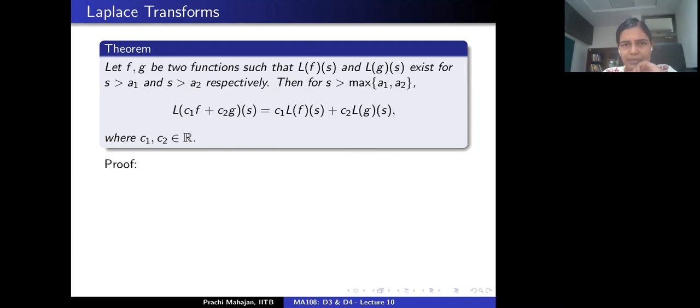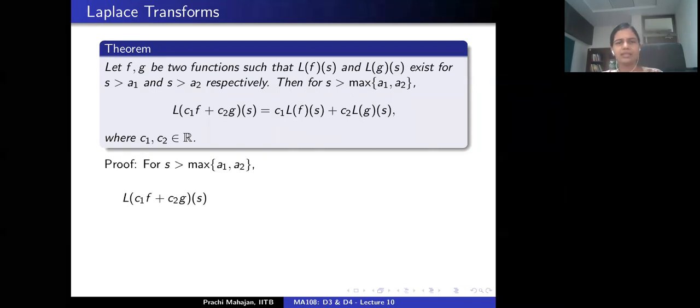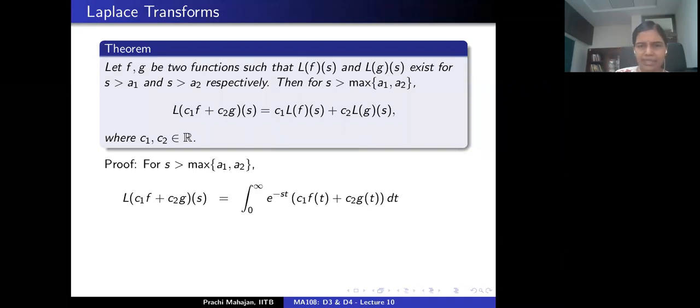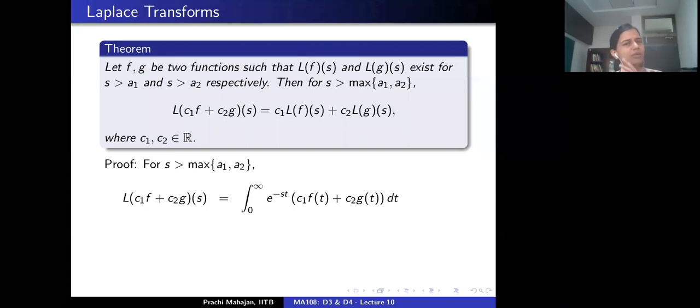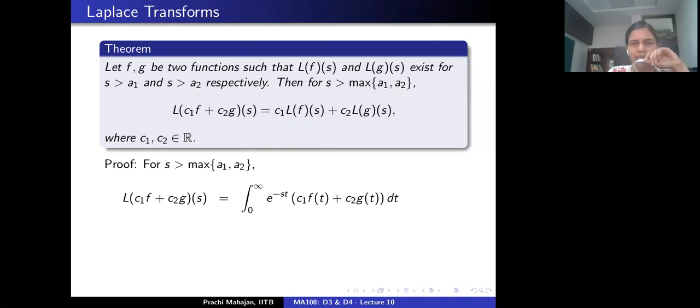Okay, so let's quickly see the proof. Let's fix s bigger than the maximum of a1 and a2. Then by definition, to consider the Laplace transform of c1 f plus c2 g, you look at the improper integral from 0 to infinity of exponential minus st times (c1 f plus c2 g)(t) dt.